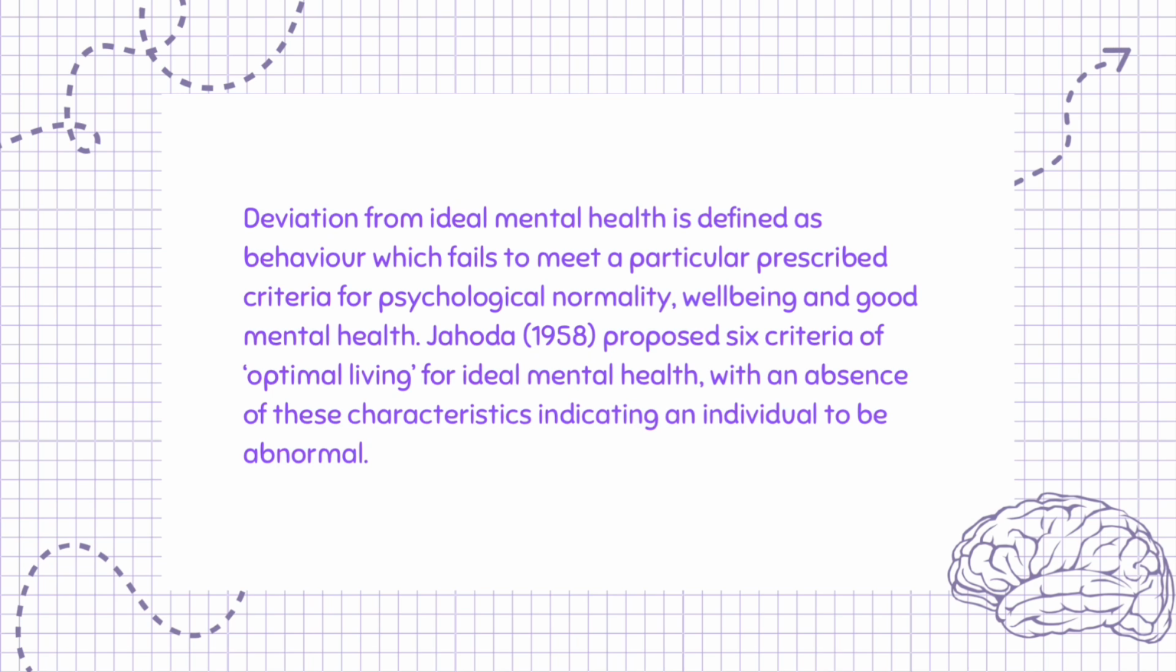Deviation from ideal mental health is defined as behavior which fails to meet a particular prescribed criteria for psychological normality, well-being, and good mental health. Jahoda, 1958, proposed 6 criteria of optimal living for ideal mental health, with an absence of these characteristics indicating an individual to be abnormal.